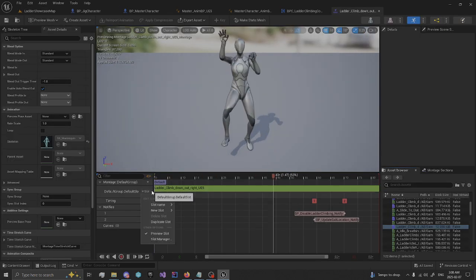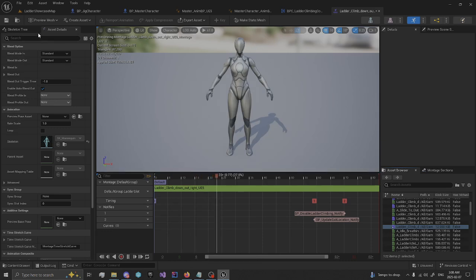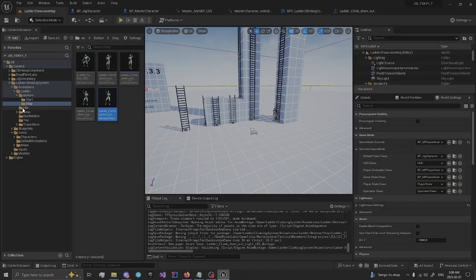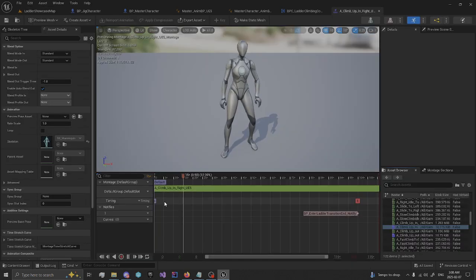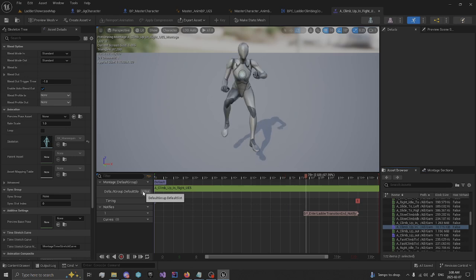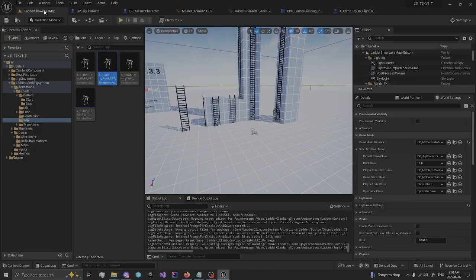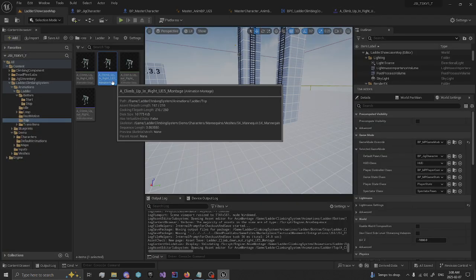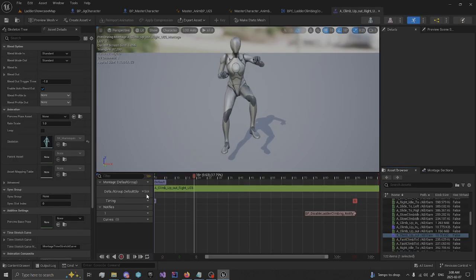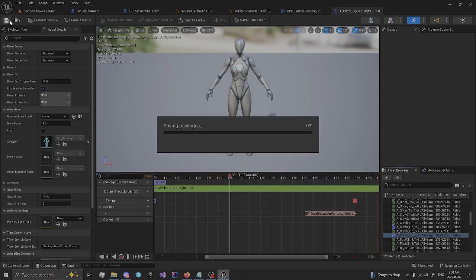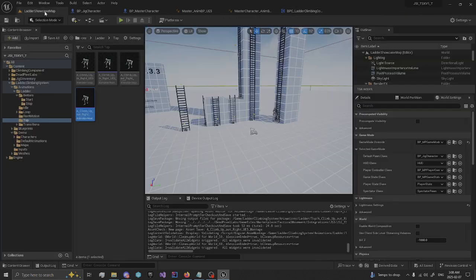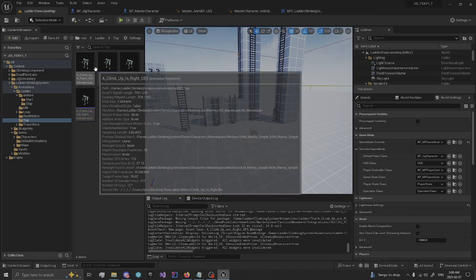And we'll do the same thing for this animation, and the same thing for these animations. Not the enter. You want to make sure it's just the out animation, so your character climbing out of the ladder. You don't want to set the climbing into the ladder animations, you want to keep those default.